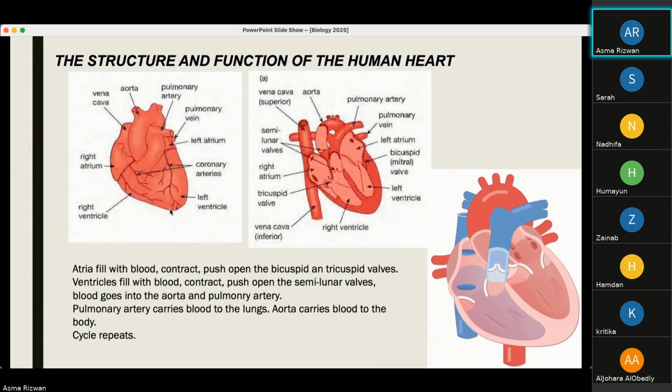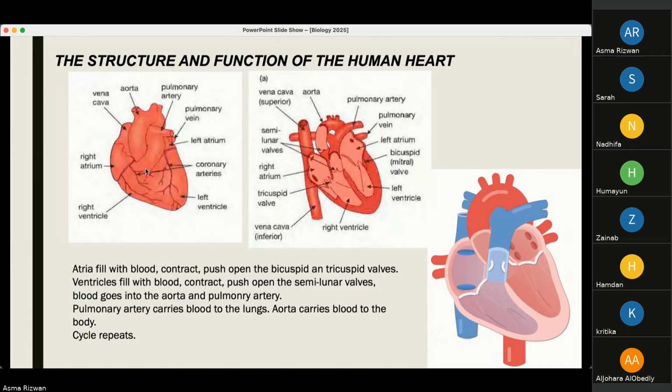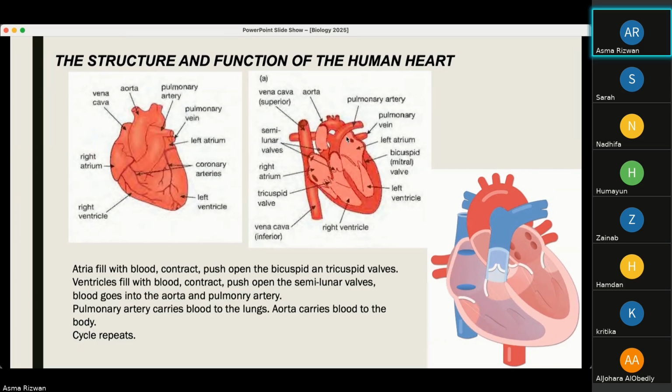When we slice the heart in half in a longitudinal section, this is the inside of the 4 chambers that we can see. So we have the right atrium, the right ventricle, the left atrium, and the left ventricle.